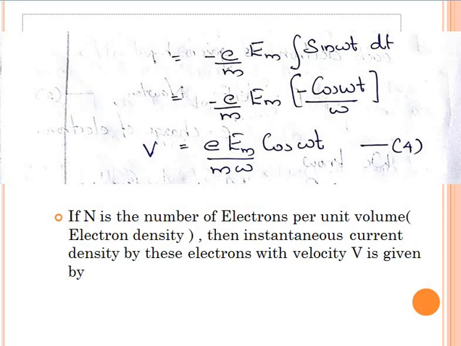If n is the number of electrons per unit volume, that is the number of electrons per cubic meter, the electron density, then how can we find the instantaneous current density due to these electrons with velocity v? Current density J_e is equal to minus n e v.